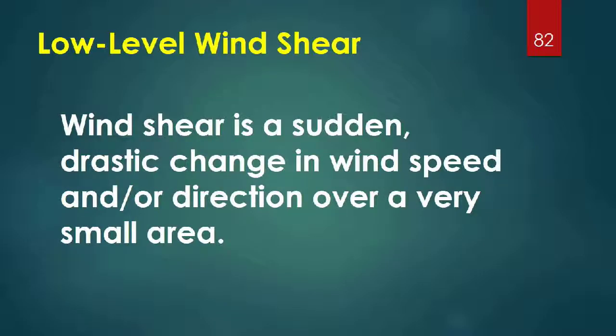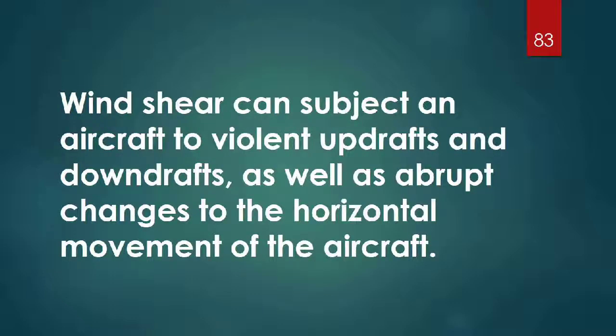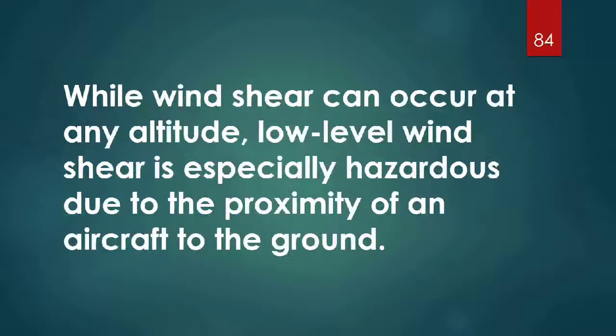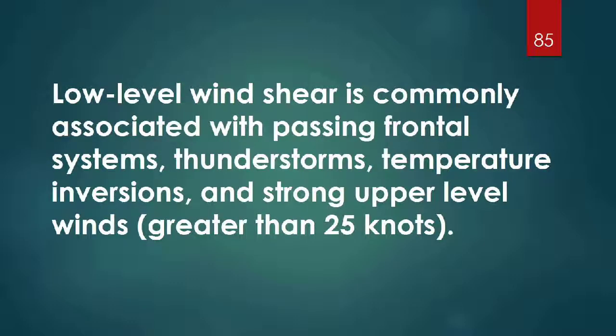Low-level wind shear. This is another one. You don't even want to be out flying if there's a chance of wind shear, because this is going to knock your unmanned aircraft right out of the sky and probably destroy it. Wind shear is a sudden drastic change in wind speed and/or direction over a very small area. Wind shear can subject an aircraft to violent updrafts and downdrafts, as well as abrupt changes to the horizontal movement of the aircraft. While wind shear can occur at any altitude, low-level wind shear is especially hazardous due to the proximity of an aircraft to the ground.